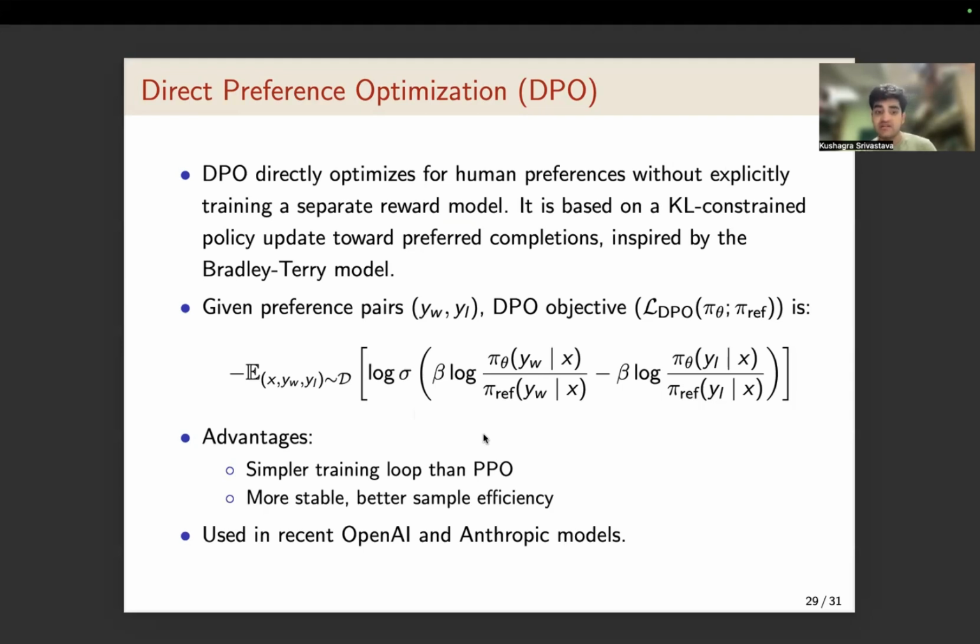The advantages of DPO are that we don't need to first train a reward model. This just learns the policy using the static data set. This is much simpler than PPO, and it is much more efficient because it requires way less compute. Some recent OpenAI and Anthropic models use DPO.